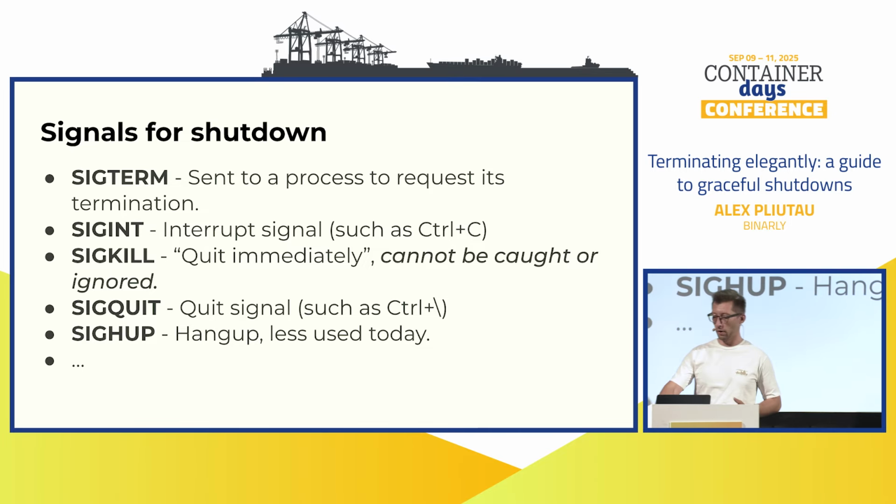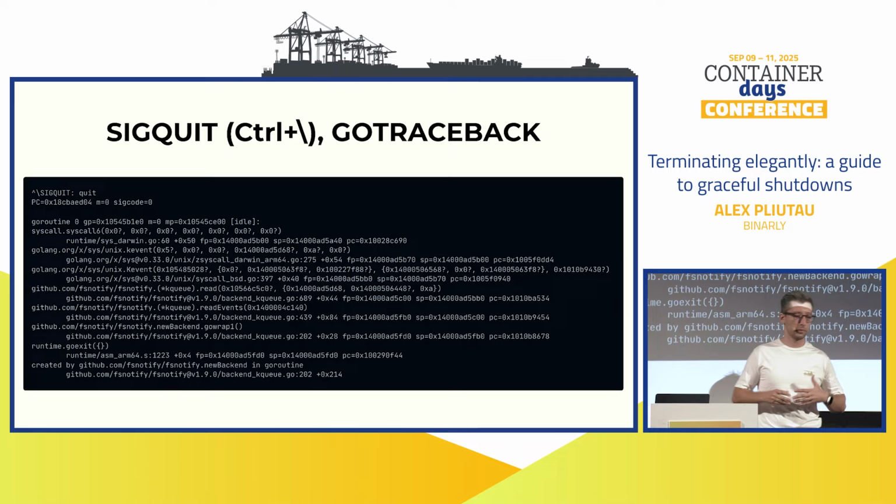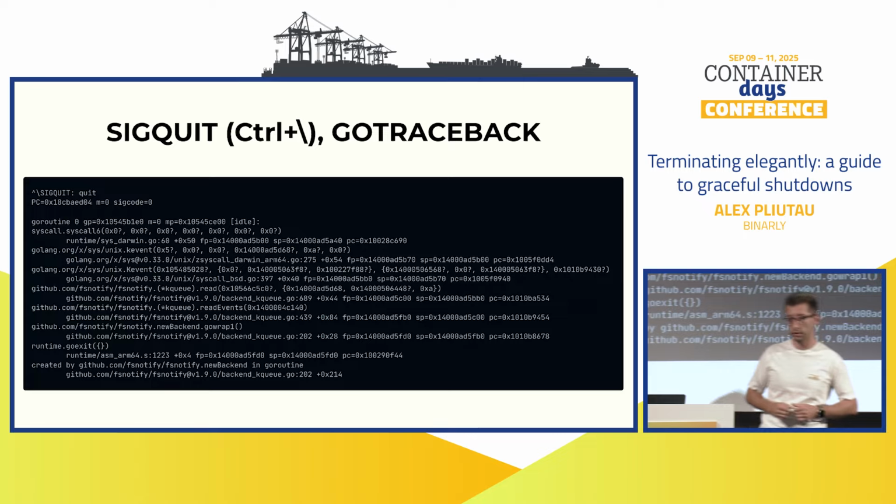But you can catch the signal manually, and that's what we'll be doing later. And for this specific signal, SIGQUIT, when the Go runtime receives it, before exiting it will print the full stack trace of the Go program to the terminal. That can be quite handy when we are debugging maybe some long-running, unresponsive Go program, and it can be controlled with the GOTRACEBACK environment variable.